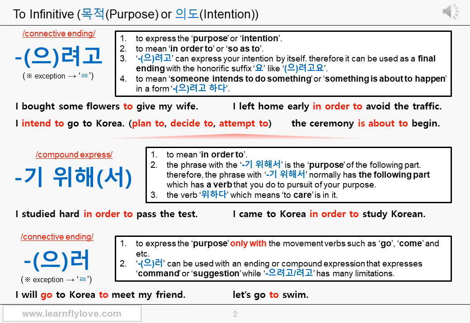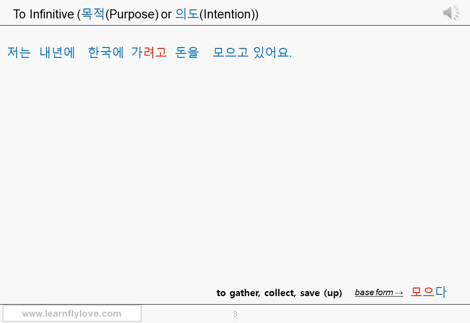And it can also mean intend to, plan to, decide to, attempt to, or is about to in a form 으려고 하다. You can remember it as a set. Now, let's make actual sentences together. Please see the Korean sentence first.